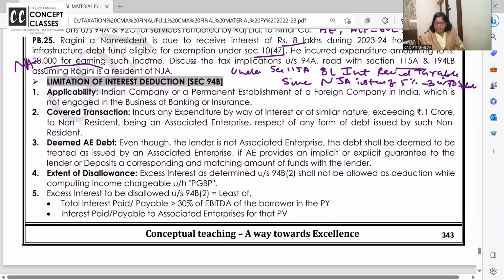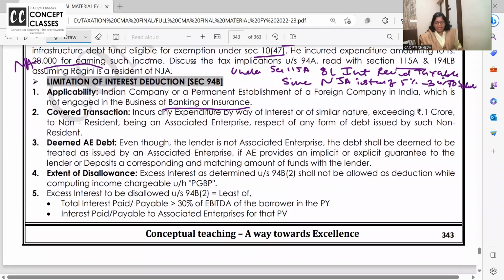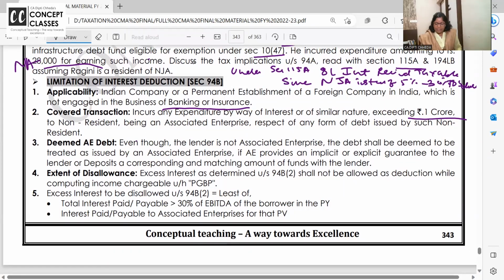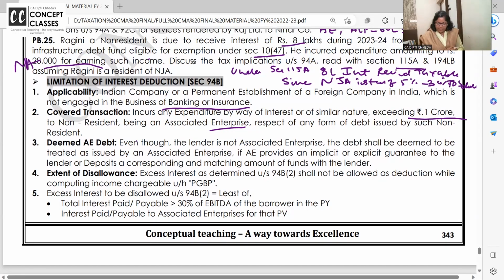Last concept in this, that is limitation of interest. Indian company or PE of the foreign company which is not engaged in the business of banking and insurance को छोड़ के, if they have incurred expenditure by way of interest exceeding 1 crore to non-resident being associate enterprise in respect of debt and all. So what they are saying, if we have taken loan from our associate enterprise, then how much interest, loan का amount कितने से ज़्यादा होना चाहिए? 1 crore. So how much interest is allowed?